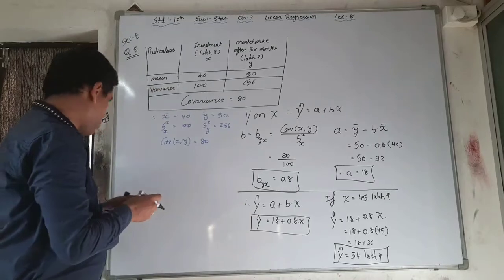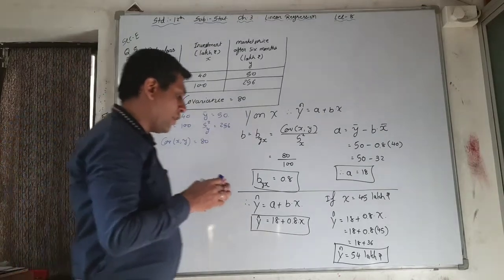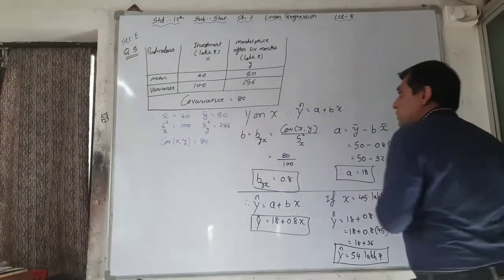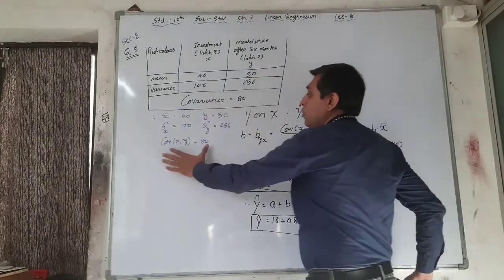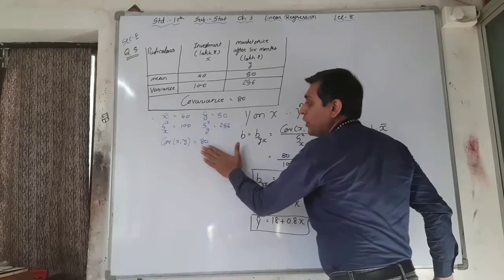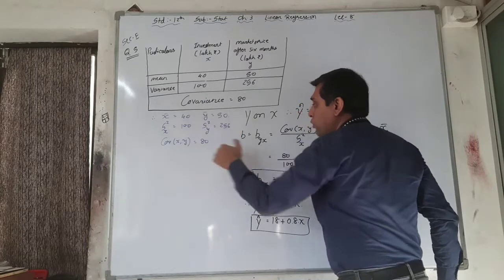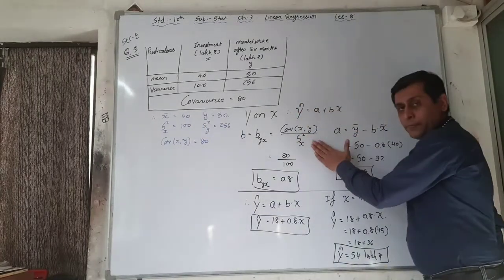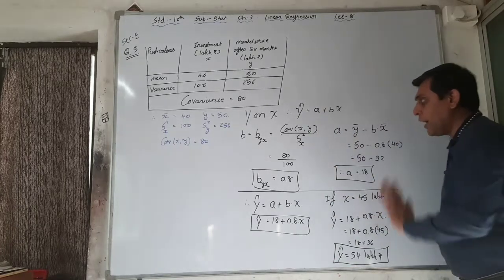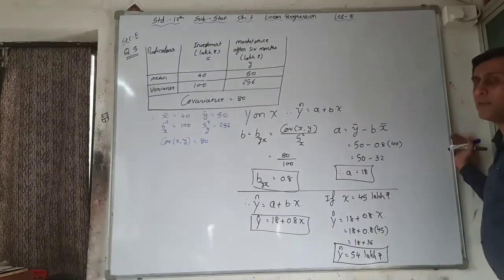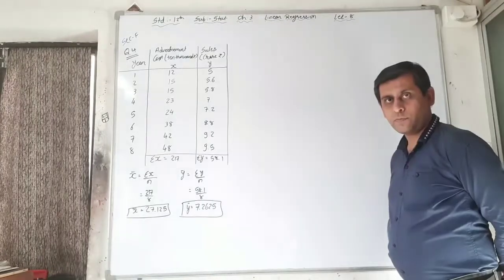See, it is again a short sum, but the information given is somehow changed or difficult. That is, covariance is given here, and you have to write that COV of xy is equal to 80 and put the value in this formula. If you remember this formula, then you just have to put the value, and this is your simple 3 marks answer. Please write this down.